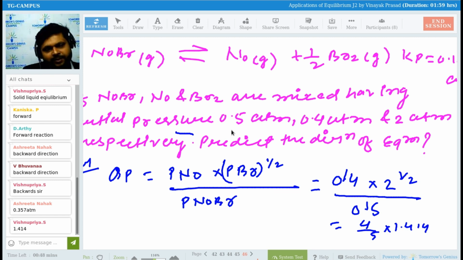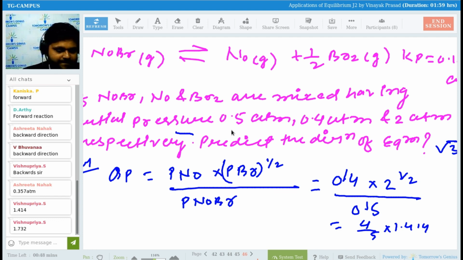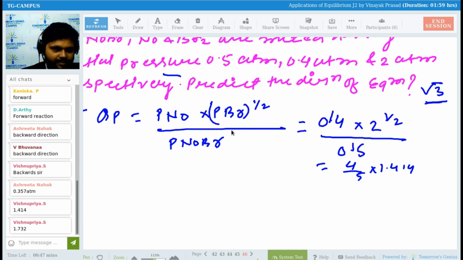The value of root 2 is 1.414. And the value of root 3, who will be telling me? The value for root 3 is 1.73, I hope. 1.732. Yes, the value for root 3 is 1.732. Now here, if you multiply, then what will you get here? 4 into 1.414 upon 5. Will that be greater than 1? Guys, please multiply and tell me. It is your part only.